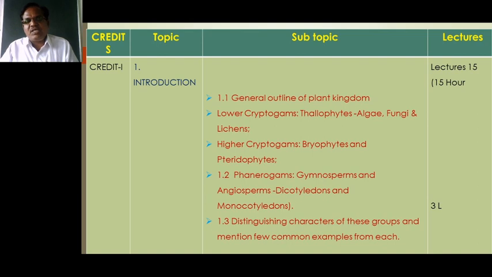These angiosperms are further divided into two groups, known as dicotyledons and monocotyledons. The name itself indicates the first group is the dicotyledons: plants with two cotyledons, that is, the seed can be split into two equal parts.